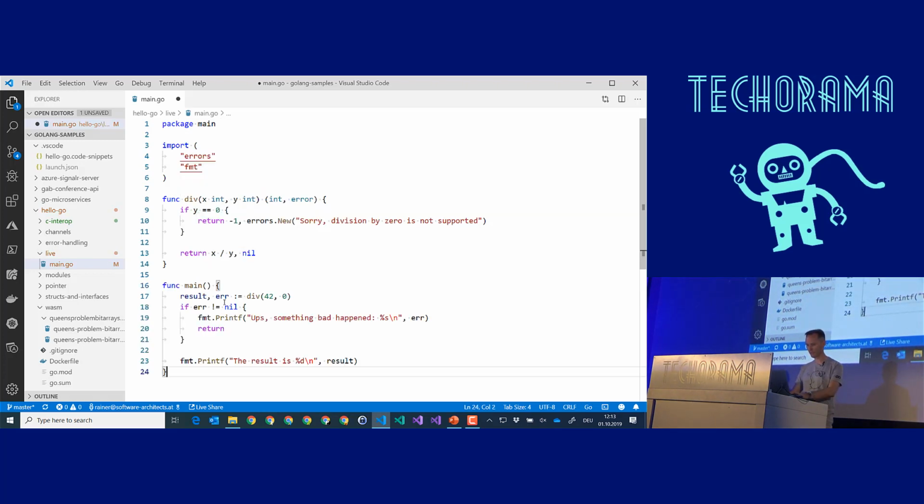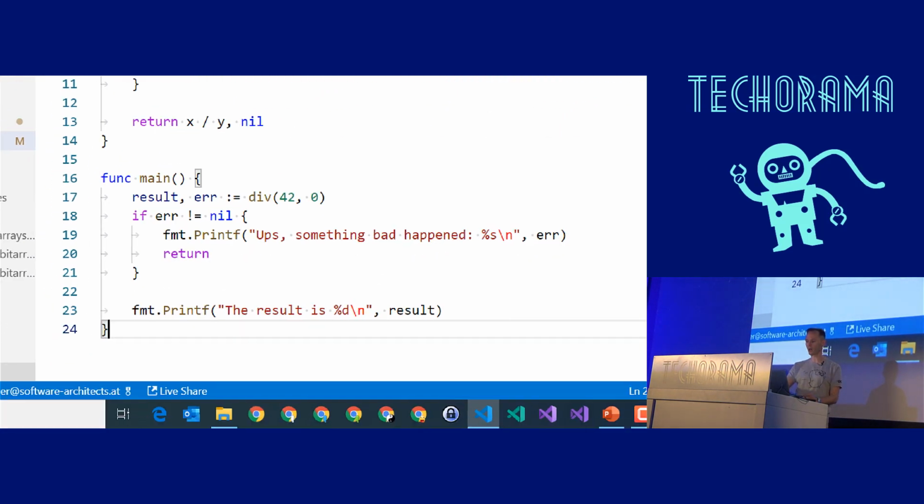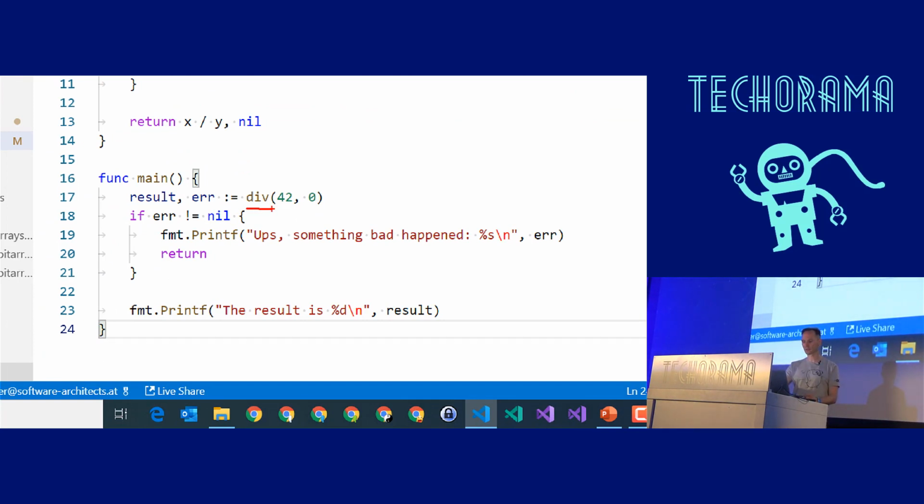Error handling. This is how you typically would call the diff function. You get the result and the error, and then you just check whether error is nil. If something bad happened, handle the error. If everything is okay, you can go on. Get the idea? No try catch, only panicking for extreme cases, not for the regular exception case.